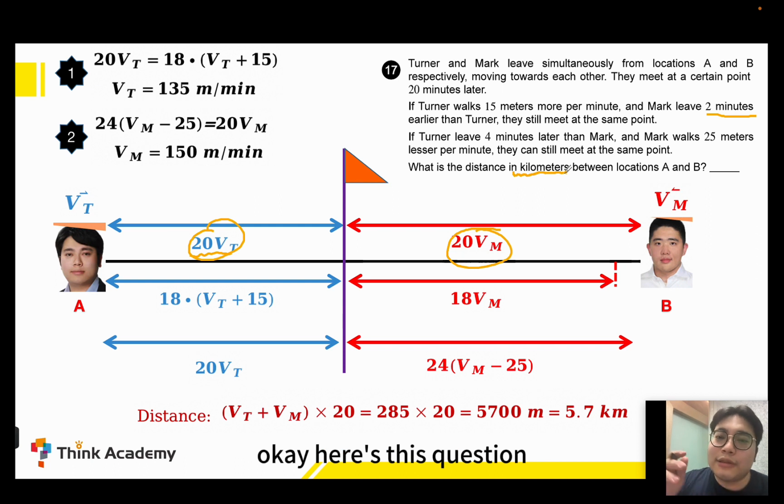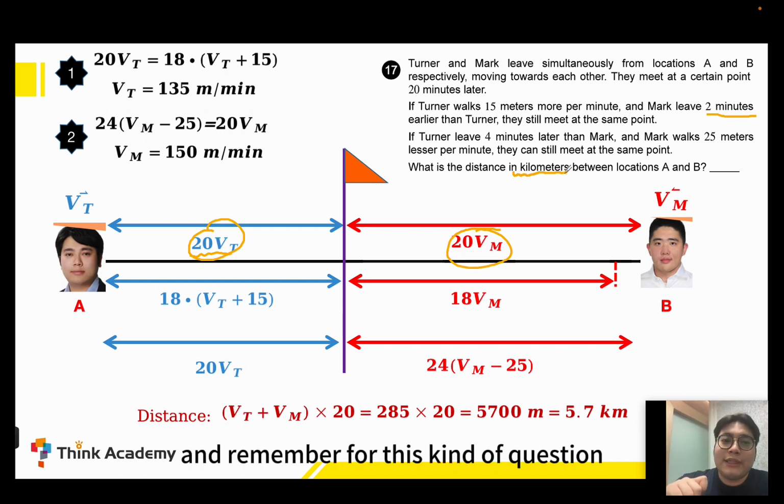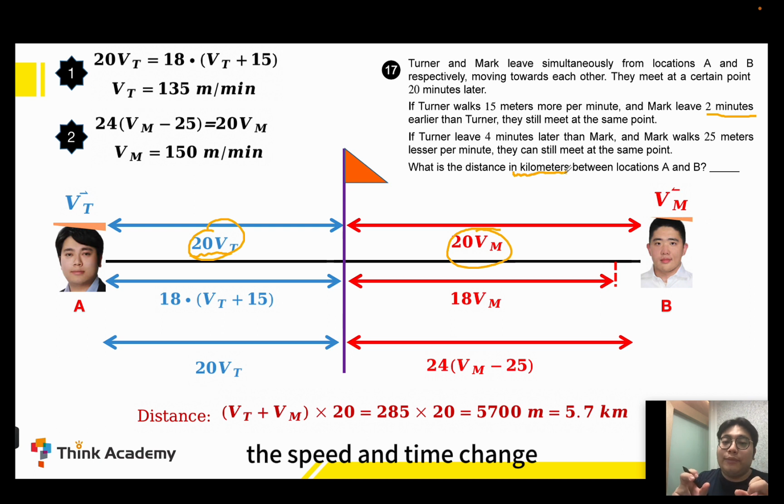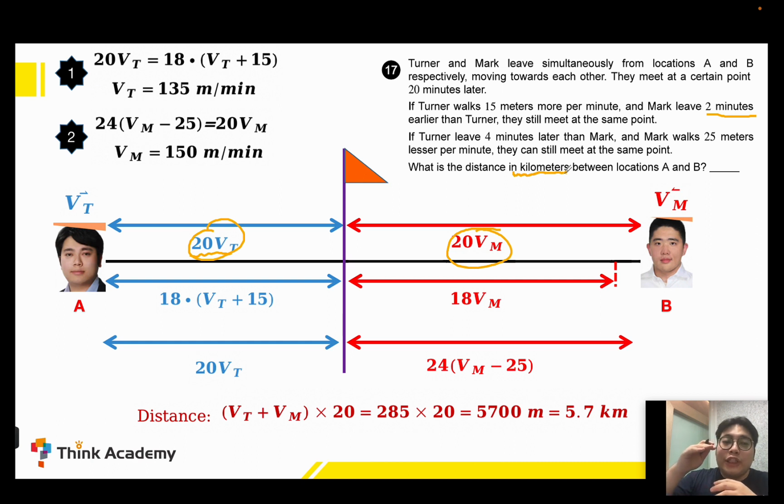Okay, here's this question. And remember, for this kind of question, you need to think about what changed and what never changed. For example, in this question, the speed and the time changed, but you can also find out that the distance never changed, and use the unchanged things to list the algebraic equation.